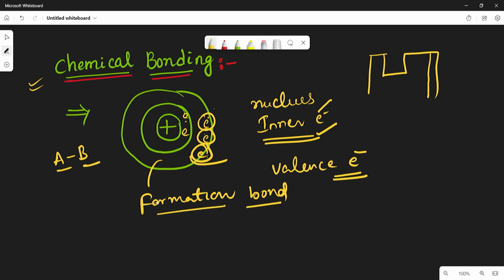The outer electrons are only responsible for the bond forming. The inner electrons and the nucleus are not affected. So this is one important point we have to remember. And now let us see what is Lewis symbols or Lewis dot structure.